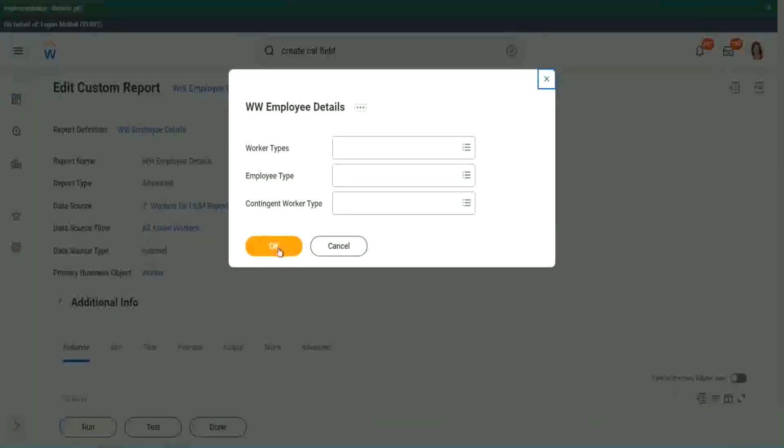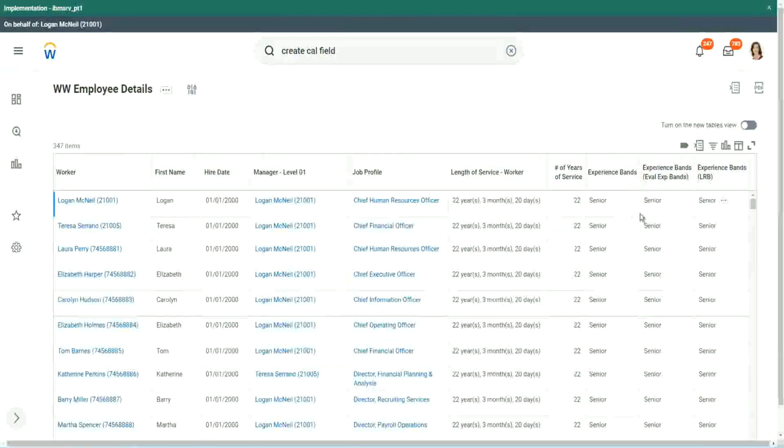Okay. Looks the same, right. When we did evaluate expression, it's giving me senior. Evaluate expression band, senior.